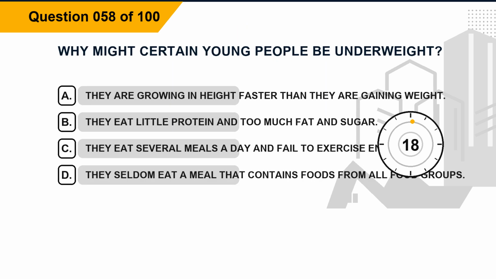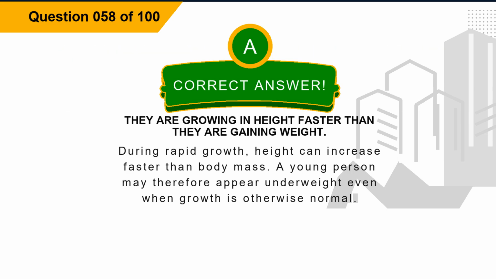Question 58. Why might certain young people be underweight? Option A, they are growing in height faster than they are gaining weight. Option B, they eat little protein and too much fat and sugar. Option C, they eat several meals a day and fail to exercise enough. Option D, they seldom eat a meal that contains foods from all food groups. The correct answer is option A, they are growing in height faster than they are gaining weight. Explanation: during rapid growth, height can increase faster than body mass. A young person may therefore appear underweight even when growth is otherwise normal.